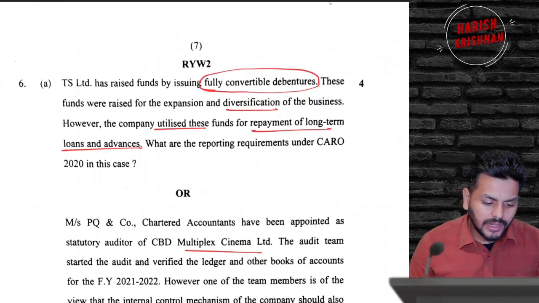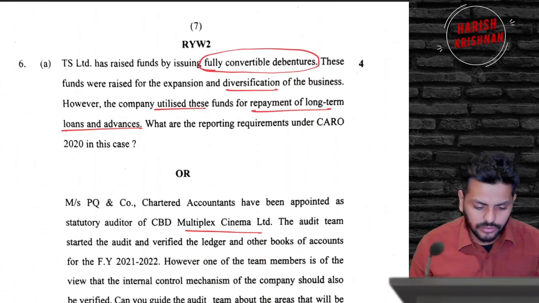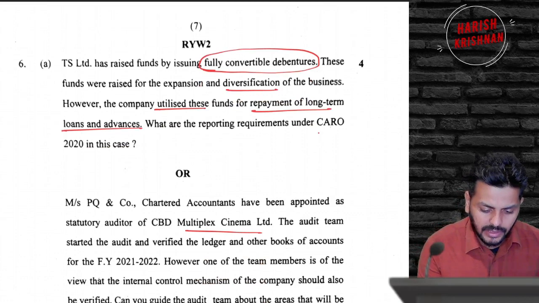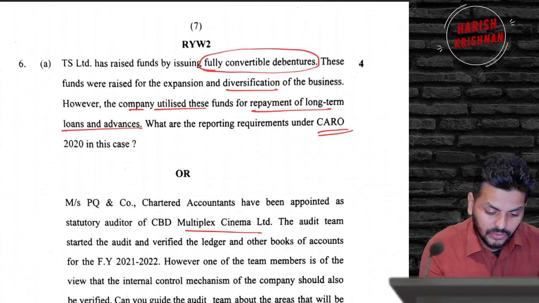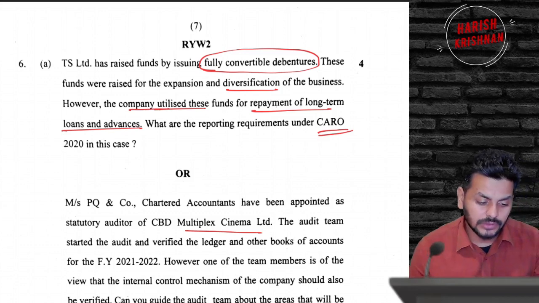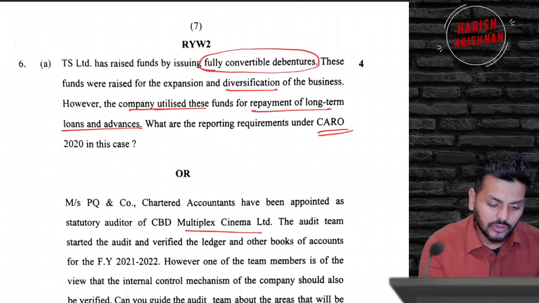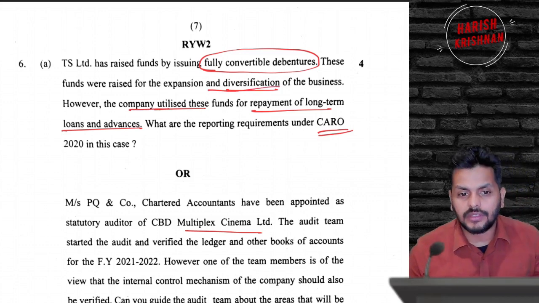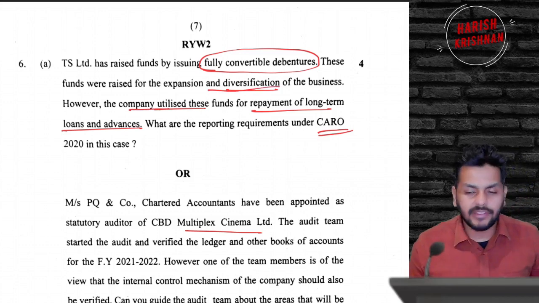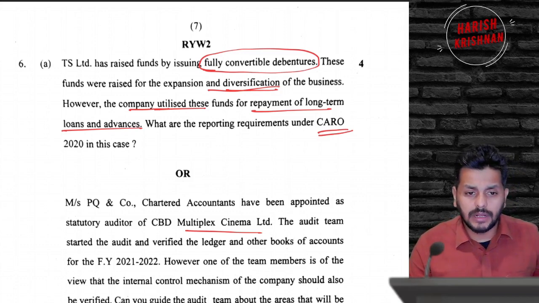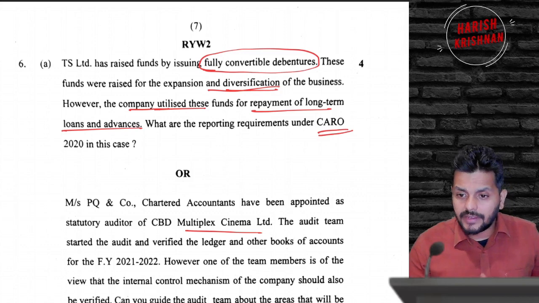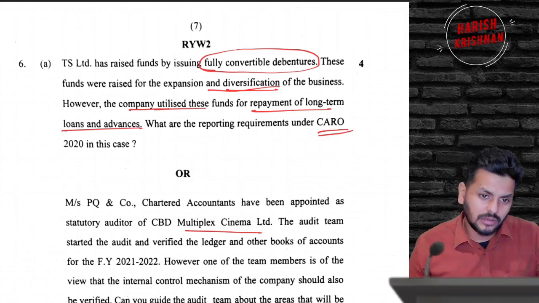Fully convertible debentures, of course, what are the reporting requirements under CARO 2020? The company utilized these funds for repayment of long term loans. Okay, so they raised money for diversification of business, and then they repaid a loan. So obviously the company did something that they should not do. And the reporting requirement, when you raise money, is whether that has been used for the stated purpose or not. It is not used, so the auditor has to report in the negative.